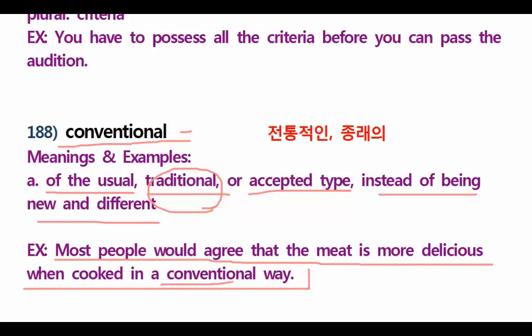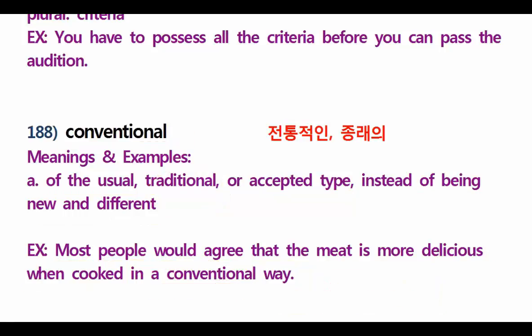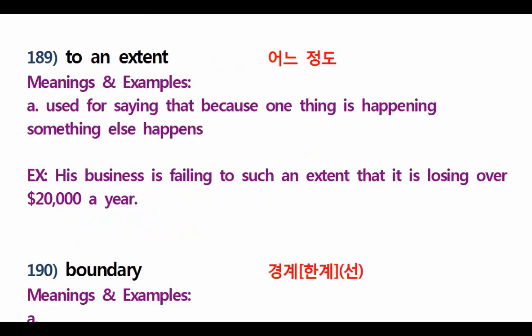If it's cooked in a conventional way, for example like in a grill barbecue, if you use coal, it is more delicious, right, than an electric stove. It is called conventional. Understand? Very good.